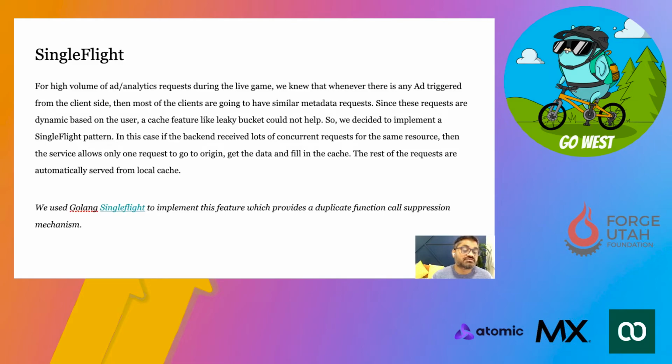right? So in this case, whenever we had the ad breaks kind of scenario, where most of the requests were exactly the same and we wanted to get the data for all those requests, through single flight we were able to get the data for one request. We warmed our cache using that request, and then the rest of the requests were served through the cache itself, right? So we saved our origin from handling that many concurrent requests at the same time.